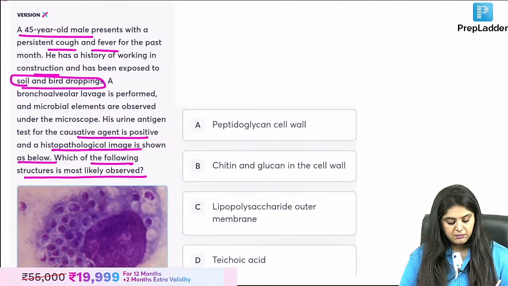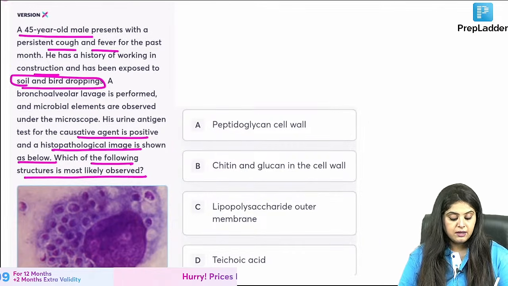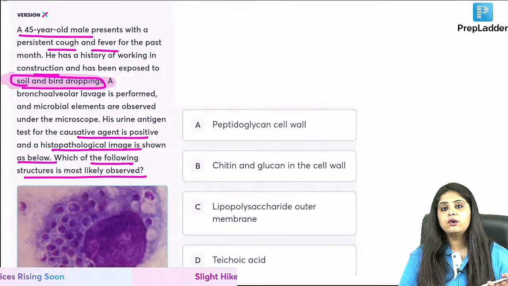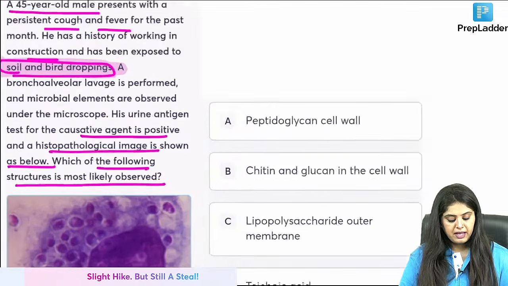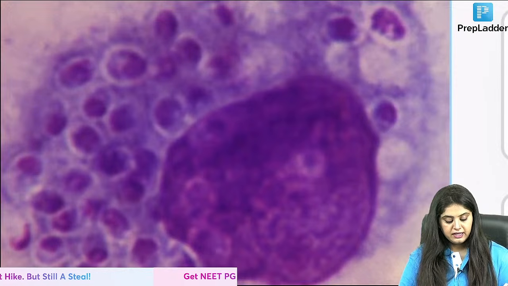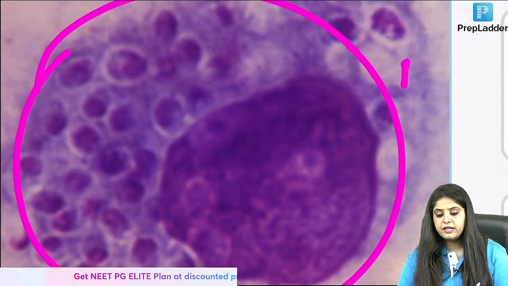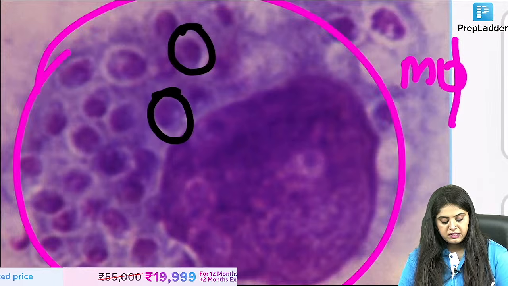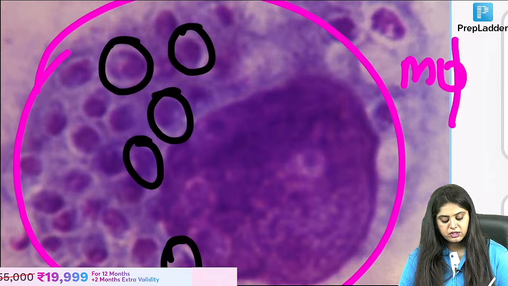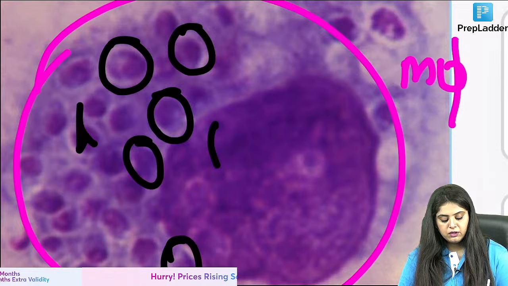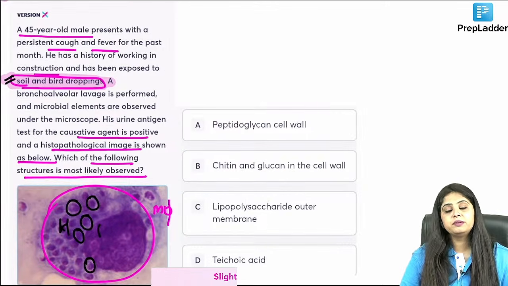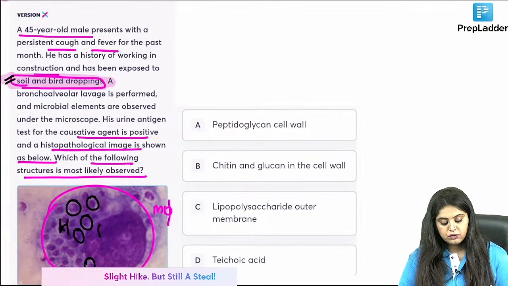Okay, and ma'am, maybe we didn't understand much, but one buzzword that we picked up, fungus works on buzzwords. Soil and bird droppings is what we could pick up, and then we saw one big cell, always ready to eat everything. The foodie is the macrophage, and the macrophage has picked up these small ones. In the macrophage, Histoplasma always decides, I will go and sit. Yes, and bird and pigeon droppings, bird, bat droppings. Yes, this is going to be Histoplasma.